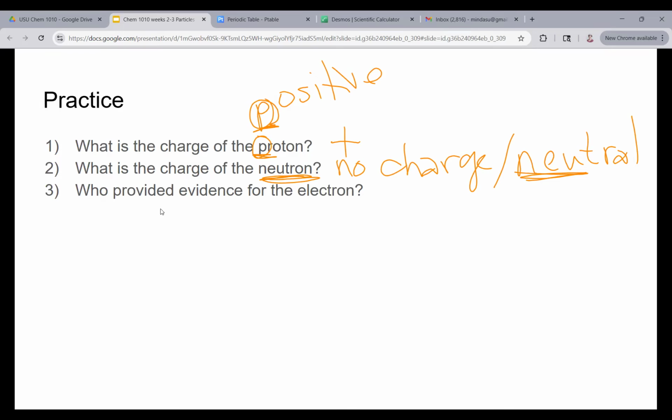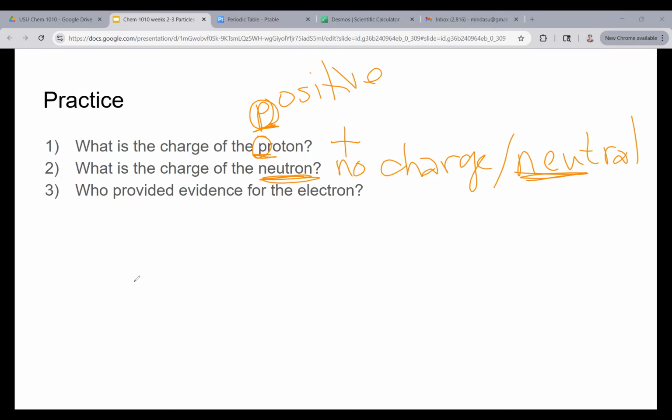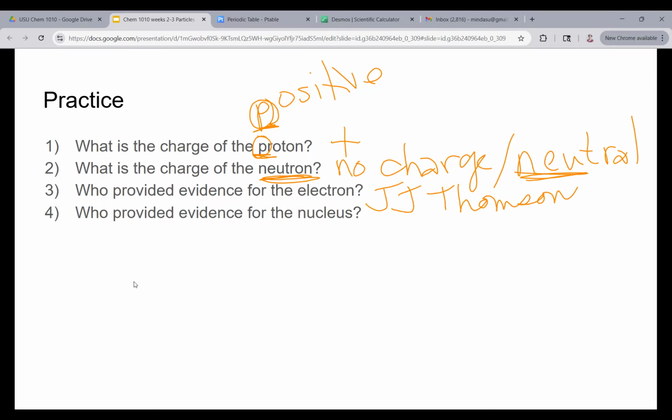Who provided evidence for the electron? Do you remember the scientist who provided evidence of the electron? It was J.J. Thomson. Now, who provided evidence for the nucleus of an atom? This was Rutherford.